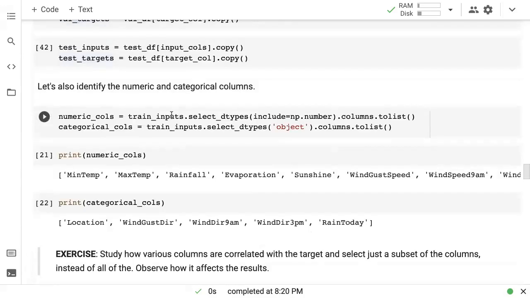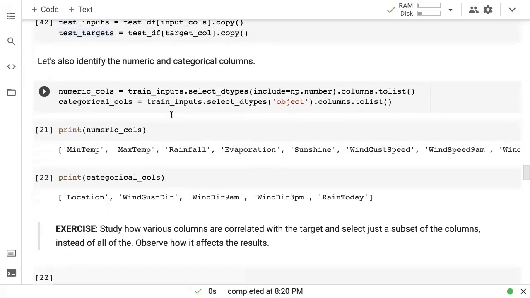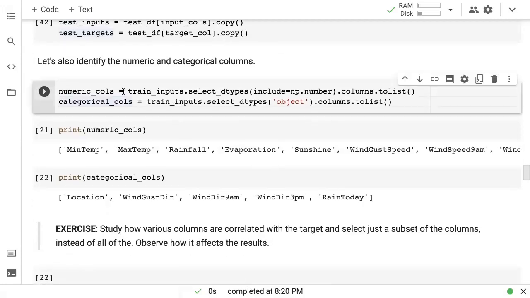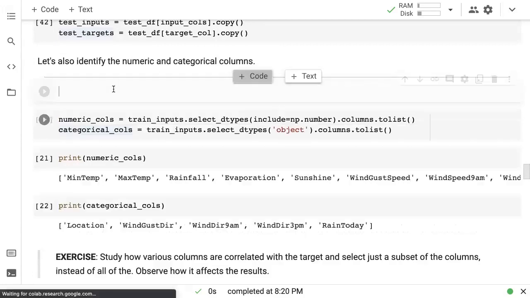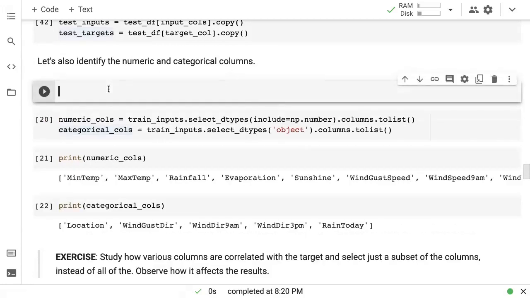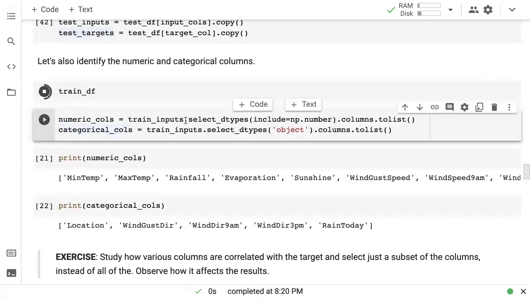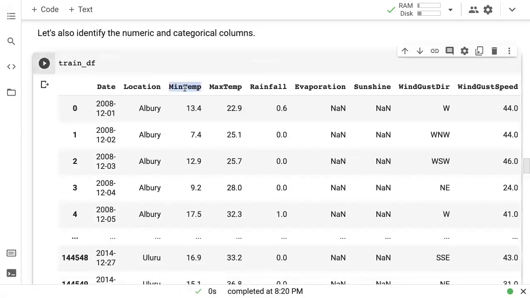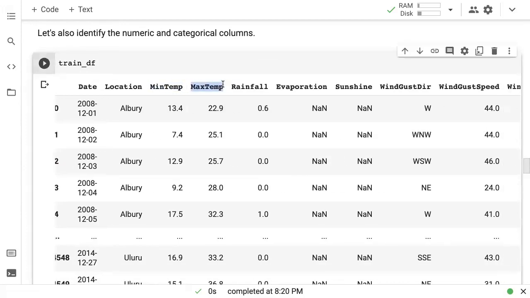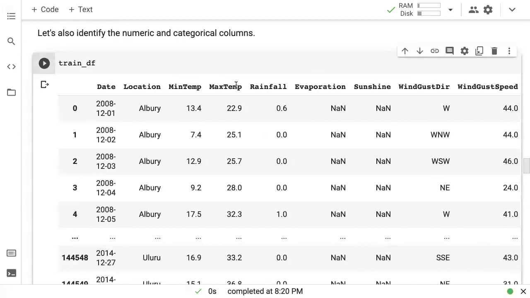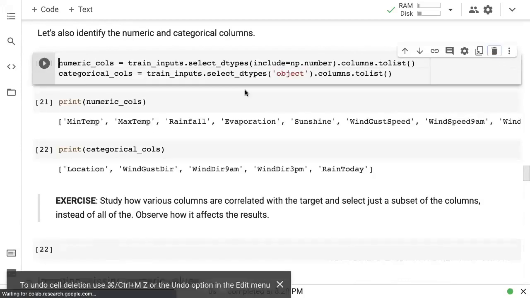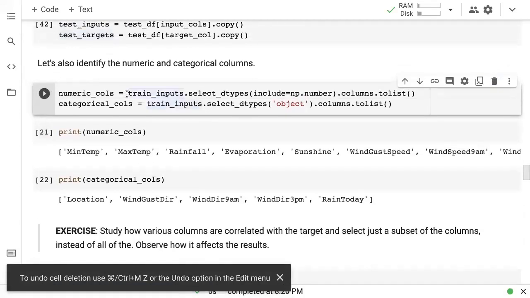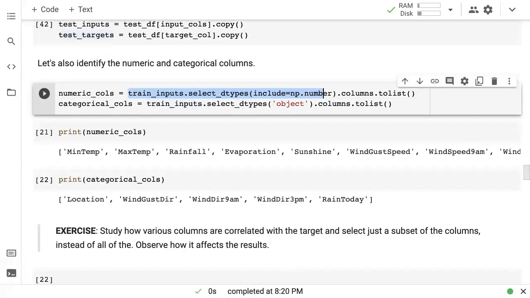Next up, let's also identify the numeric and categorical columns within the data, because we will need to deal with them separately. Here's one simple thing you could do: you could just look at train df and manually make a list. Min temp is numeric, max temp is numeric, rainfall is numeric, and so on. But what you should ideally be doing is detecting these automatically. So here's how you can do that.